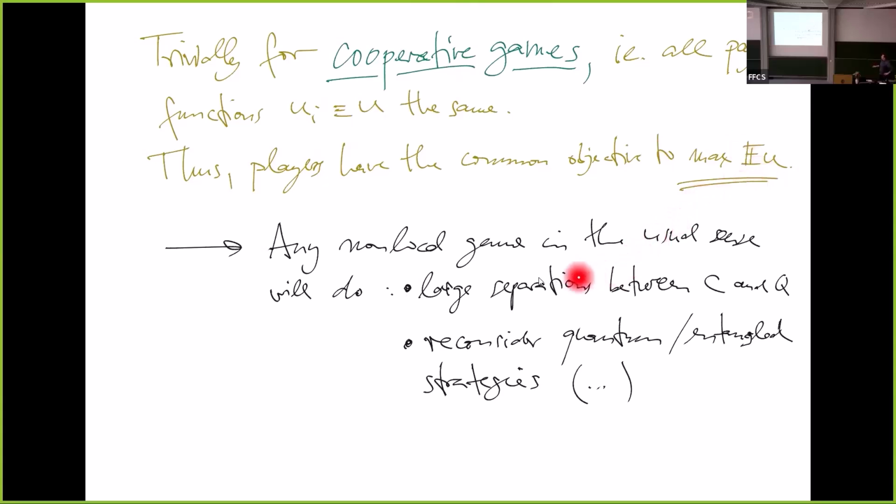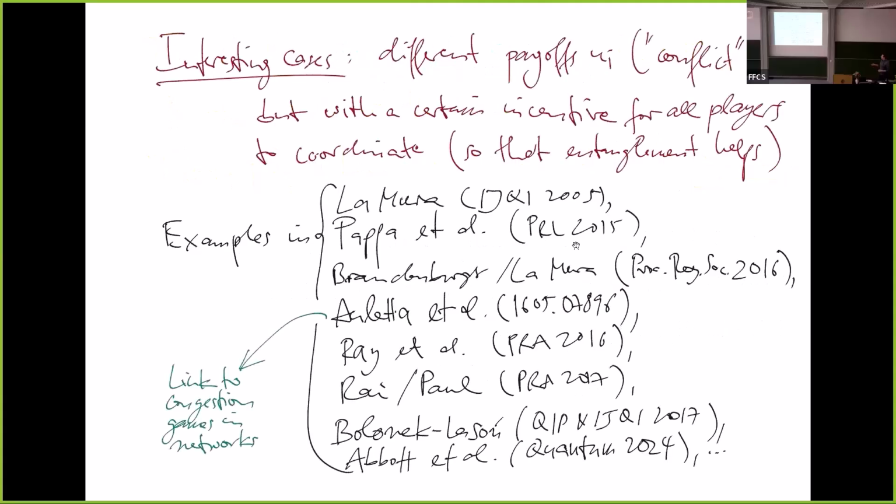And so what we know is that there are big separations between classical and quantum strategies. But we wouldn't be here if we wanted to talk about non-local games in this old sense. There is something to do with cases when the players have different payoffs, so there is some kind of conflict. It's not a zero-sum game, which is maximal conflict. There is a long history of papers, starting with Pierfrancesco La Mura in 2005, and then 2015 and 16, a whole flood of papers looking at different ways of quantum advantage.